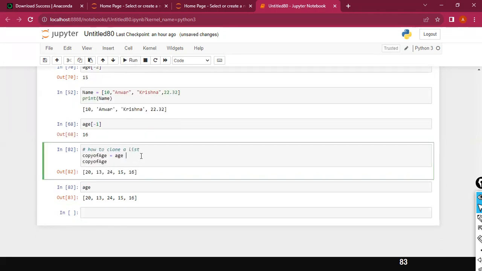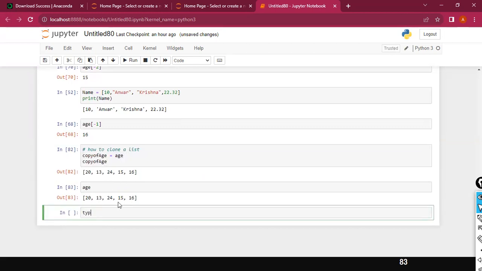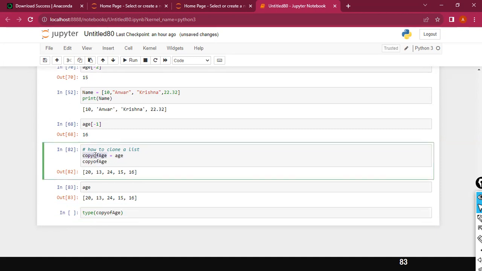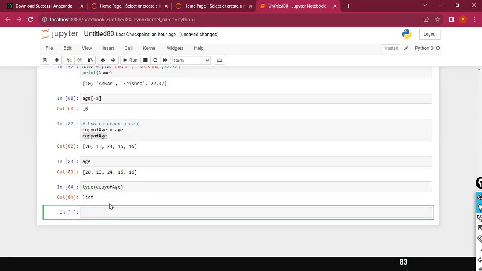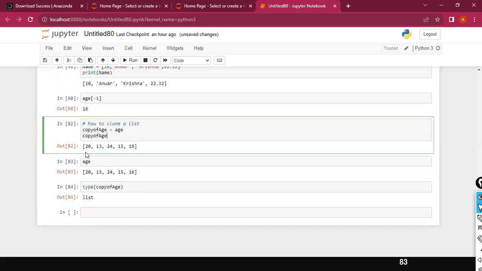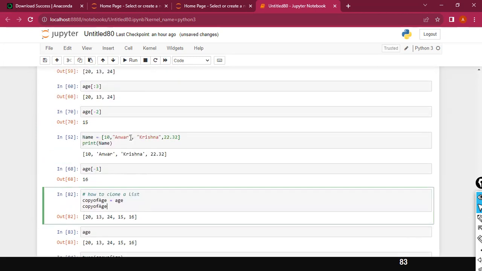Since you are mostly non-programmers, how do you learn more? Develop curiosity. Ask Python the question: give me the data type of copy of age. I don't believe the newly created variable is a list, how can you say it is a list? So I want to test this with the type function, type of copy of age, and then click on run. Look here, it's a list data type. It's a collection. In a list, we can store.